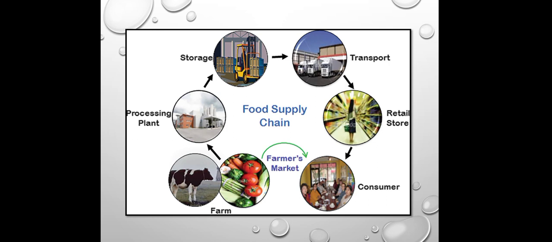So from the production of that food material up to its consumption, there are different sources responsible for introducing various types of microorganisms into the food sample.